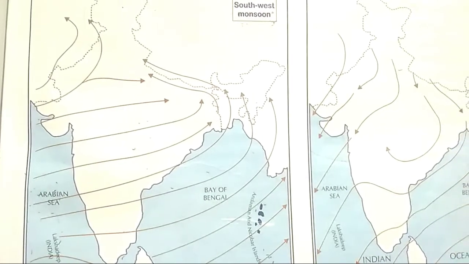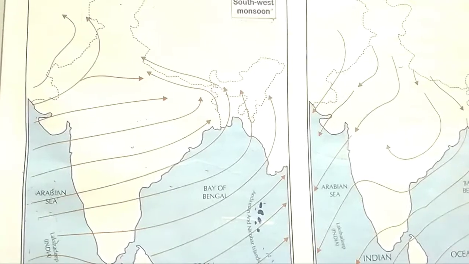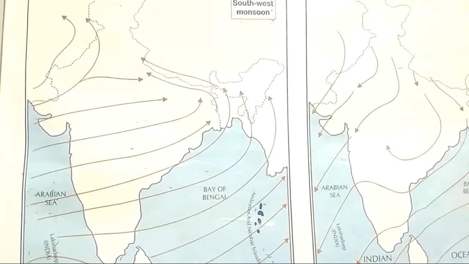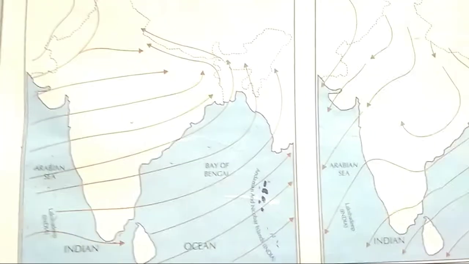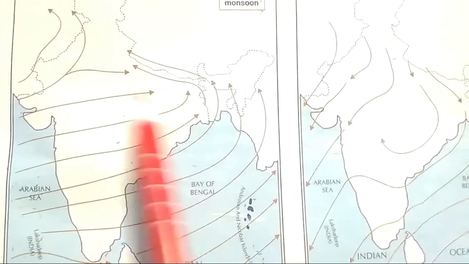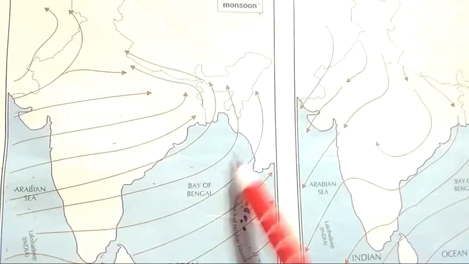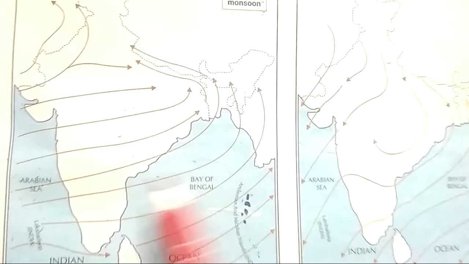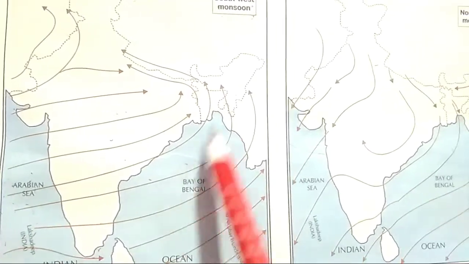So the winds blowing from the oceans towards the land in summers are called summer monsoon winds. Here you can see these lines, which show the air current. Air is blowing from the Arabian Sea to the land.